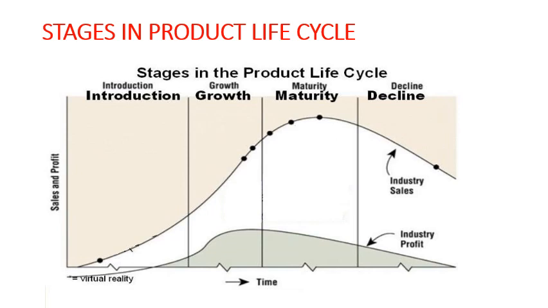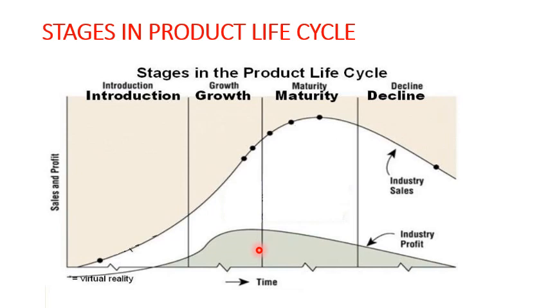So if you just observe here, the first stage is the introduction stage, and you can see 2 graphs here. The first bigger graph shown on top represents the industry sales. What is the amount of product that you are selling into the market? This graph represents the sales, and the smaller graph below represents the industry profit. So we have a sales graph and a profit graph plotted with respect to time.